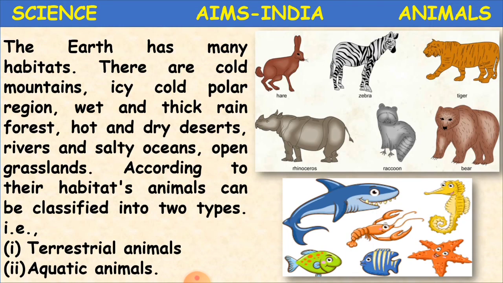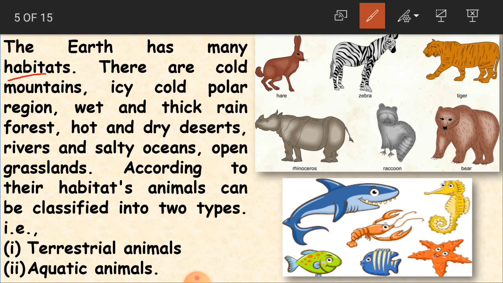Now, the earth has many habitats. There are cold mountains, icy cold polar regions, wet and thick rainforests, hot and dry deserts, rivers and salty oceans, and open grasslands. What are these habitats, children? These are the places actually.